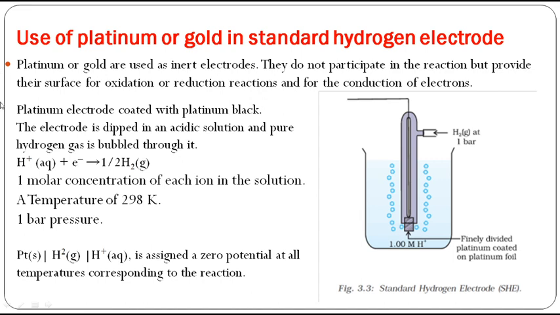See, here I have shown you H plus and electron. That means it is accepting the electron from the counter species. And you see the reverse reaction: hydrogen gas getting converted into H plus and electrons. This reverse can also take place. Both reactions take place at the same electrode.